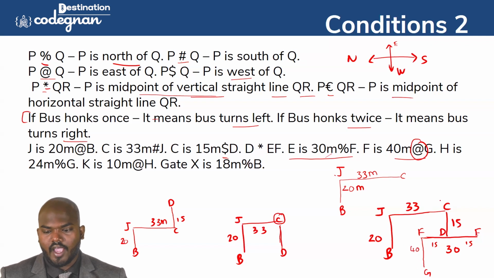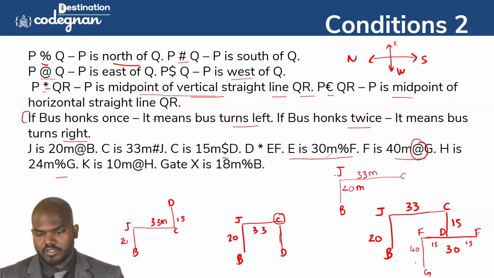Okay, and H is 24 meter at the rate percentage of G. So percentage means what, guys? We can call it north. Okay, so H is 40 meter north. You see this one, this is called 30. So we can go for the 40 here. Okay, so 40, if you take it up, sorry, it's 24 meter. So 24 meter. So then it will come up to this one. Okay, because this is a total of 30, na? 30 means it will come like this. Okay, so I can call here as H.